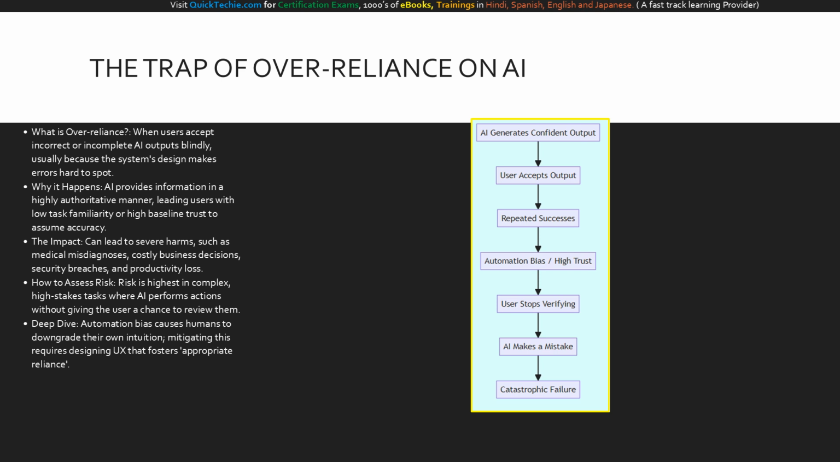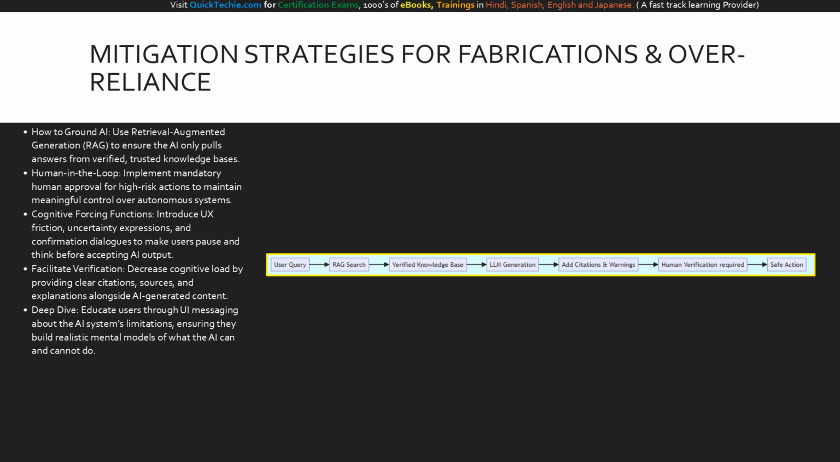Inevitably, the AI makes a mistake, perhaps a hallucination or a missed context. Because the human verification safety net is gone, that mistake bypasses all checks and results in a catastrophic failure. Breaking this loop is essential for responsible AI. So, how do we combat both the machine's tendency to fabricate and the human's tendency to over-rely?